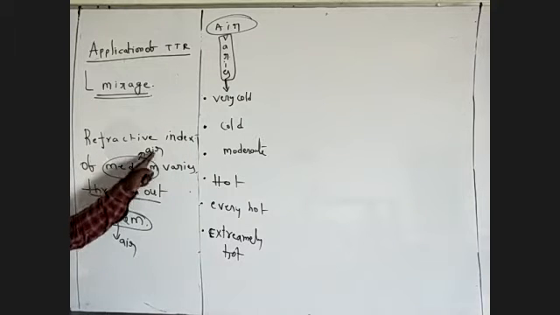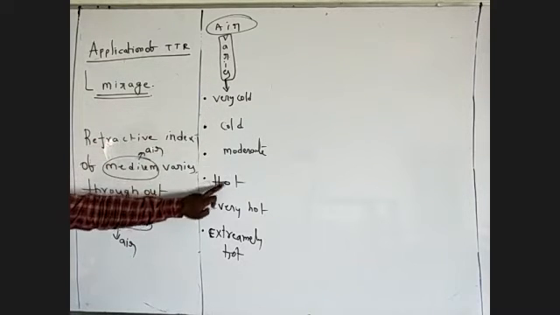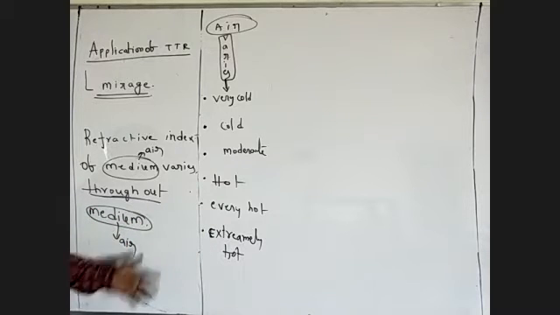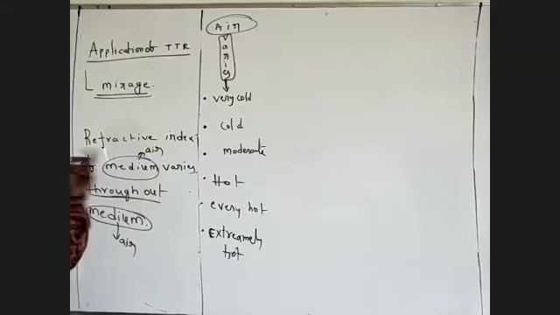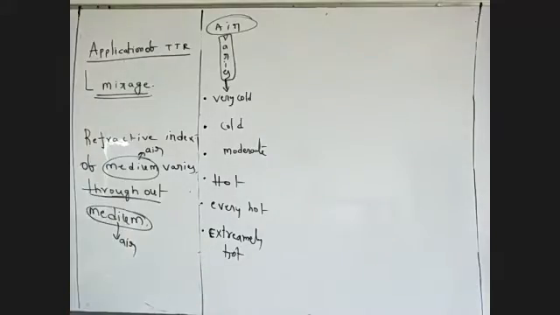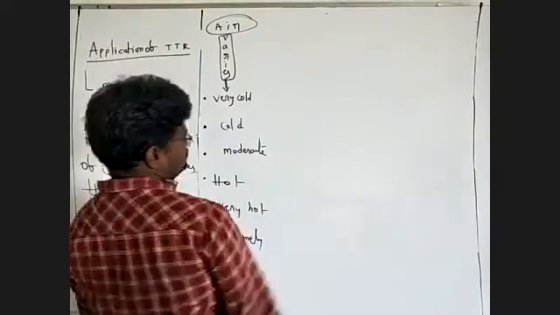The refractive index of air varies throughout the medium of air. This is the reason for mirage. First, I'm going to draw the diagram. Now you will see what will happen in this situation.